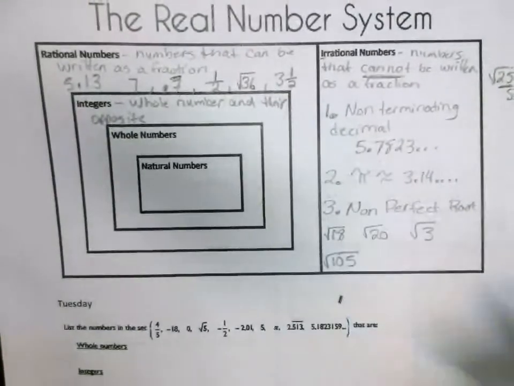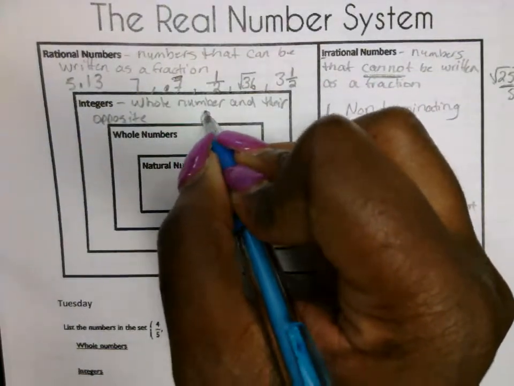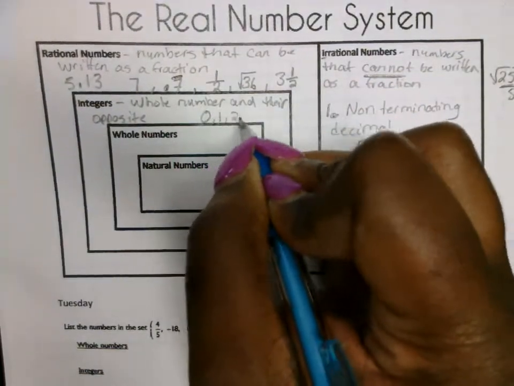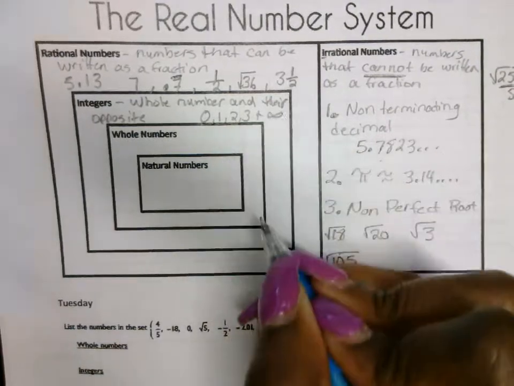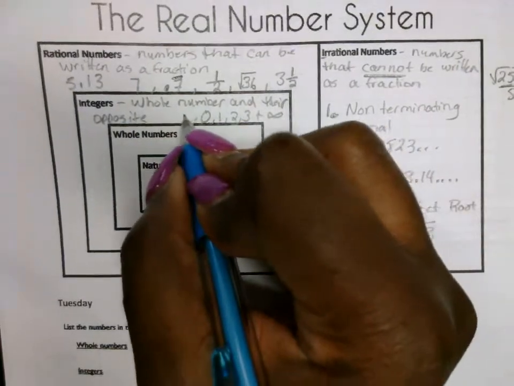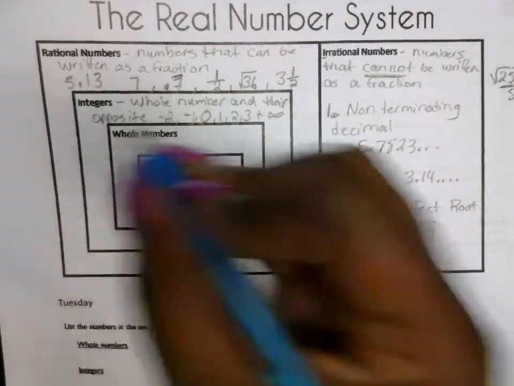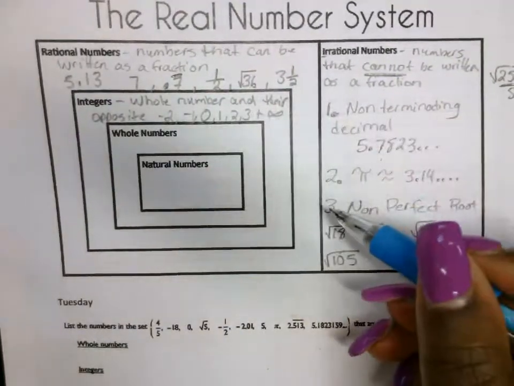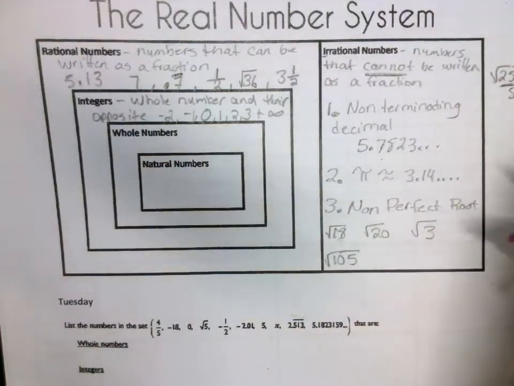Make this a little bit clearer. There we go. So that's going to be, I'm starting in the middle, 0, 1, 2, 3, all the way to the positive infinity. Goes on forever, as long as there are no fractions or decimals attached. And then we got -1, -2, -3, all the way to the negative infinity. This goes on forever. Okay, positive numbers, negative numbers, and 0.